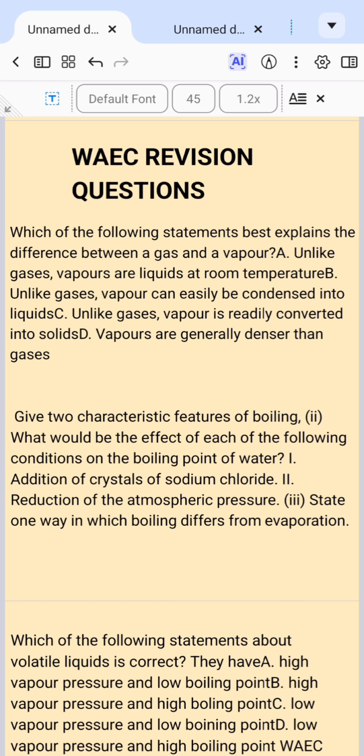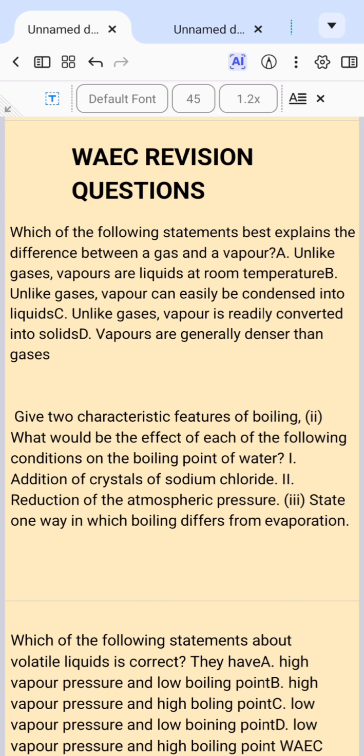Now, anytime an impurity is added to a liquid, it will increase the boiling point. So sodium chloride is taken as an impurity here because the water is no longer pure water. So because of that, the temperature to break the bonds or to boil the water will increase. So it means the boiling point will increase because an external substance has been added. So the temperature that will break the bond will be increased. So the boiling point automatically increases whenever there is addition of impurity.